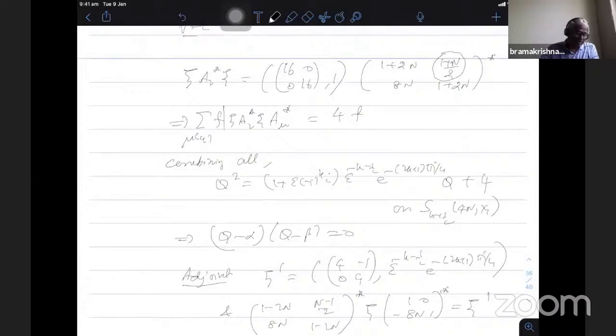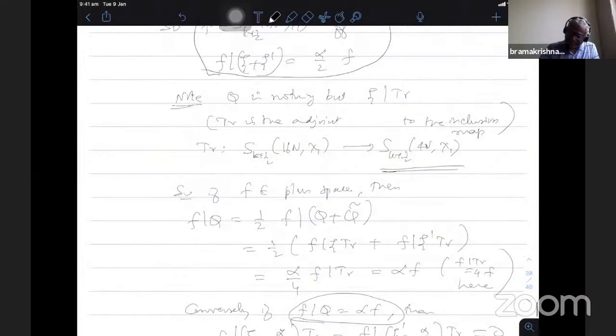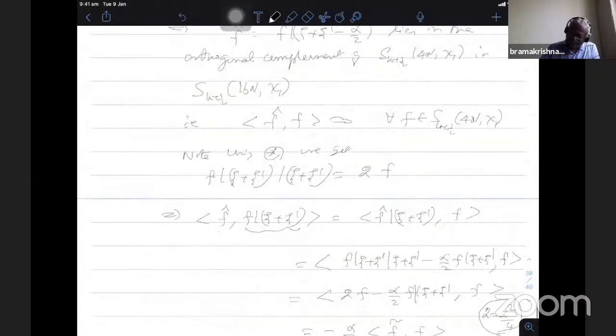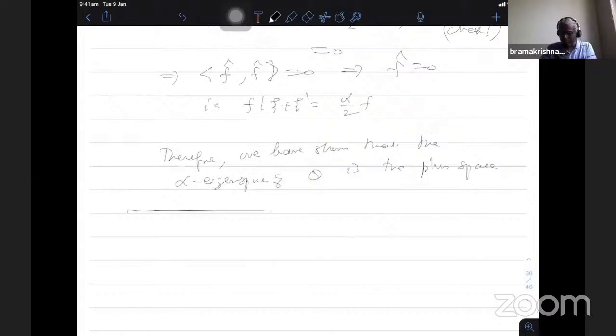So this is the first step, characterizing the plus space. Next, before we proceed to the newform theory, we need some operators called the Atkin-Lehner W operators.